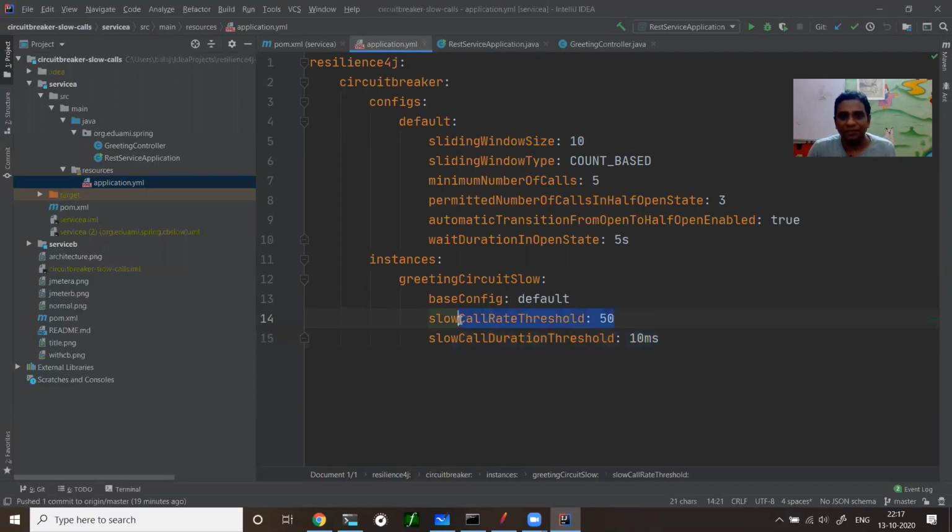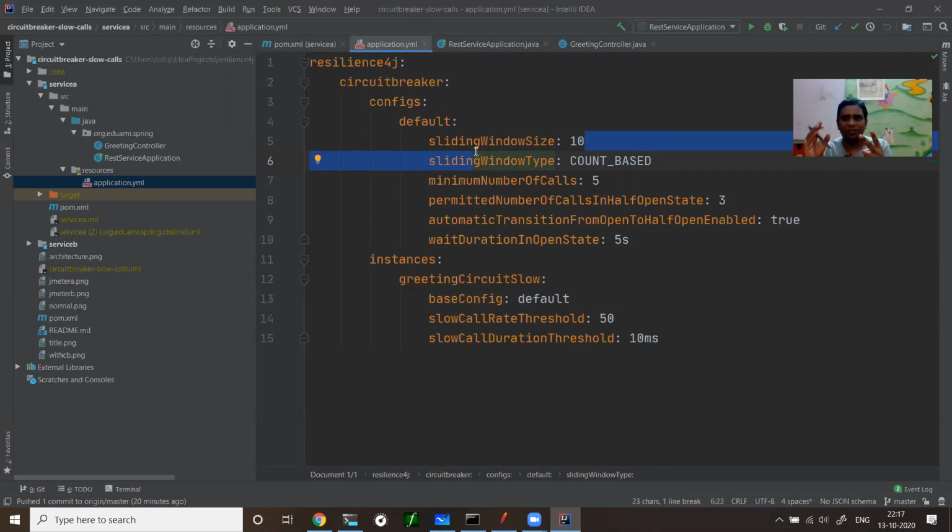The slow call rate is 50. If 50% of my calls are slow, then open the circuit. You got it, right? Now, how do you compute that 50%? That's where the window type comes in. Here I'm saying my window type is count based. Count based I can easily reproduce and show. You can have time based also.